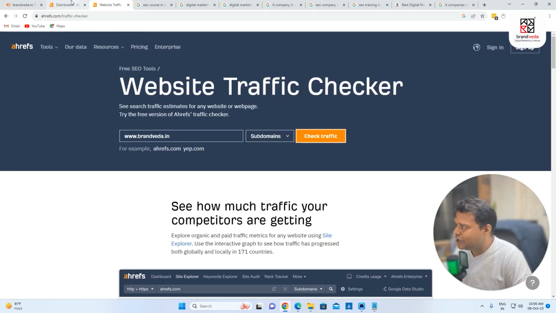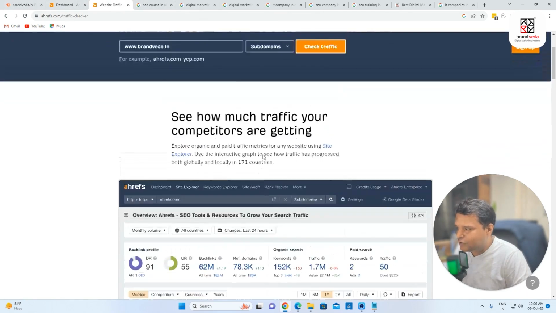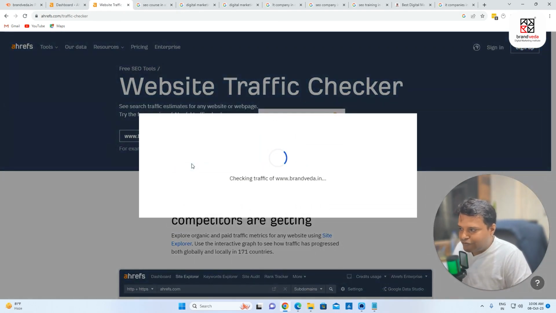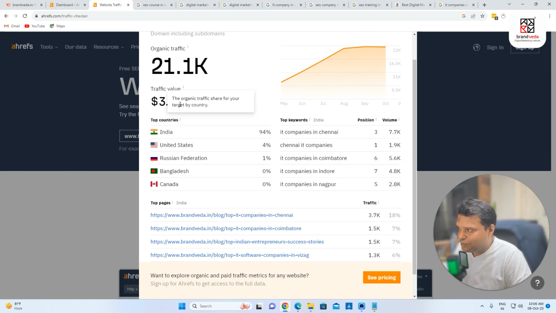I can also tell you, if I search for brandweather.in, let us see the worth of this traffic. So this traffic worth is around 3.3K. If you want to get this much traffic, you need to invest $3,300, which is equivalent to around 2.5 lakh rupees to 3 lakh rupees a month. And this is going to help you a lot. Keep this in mind.